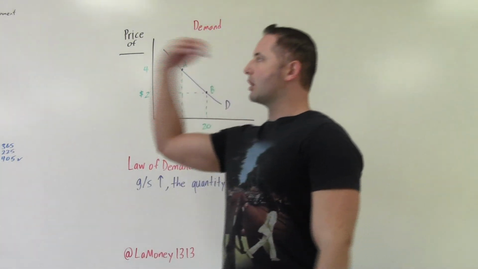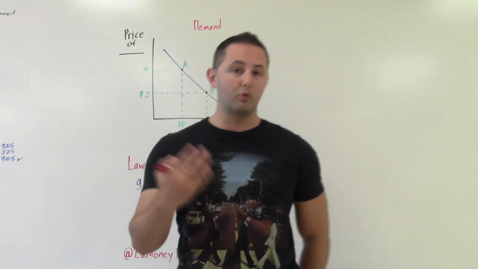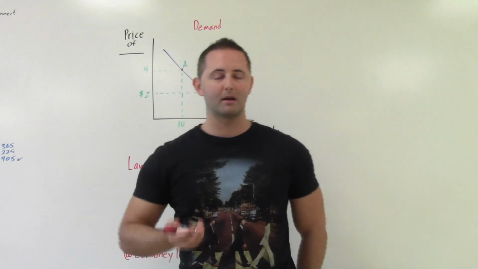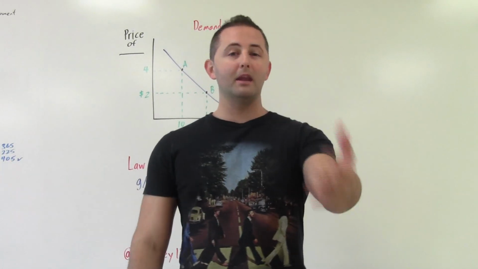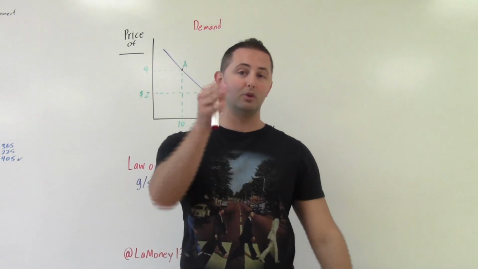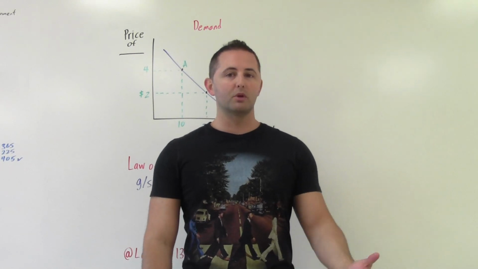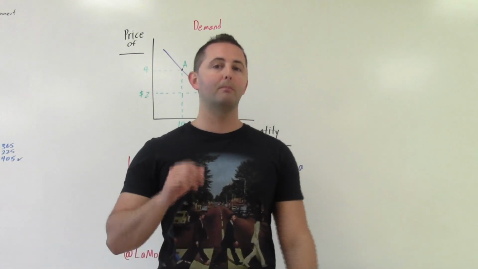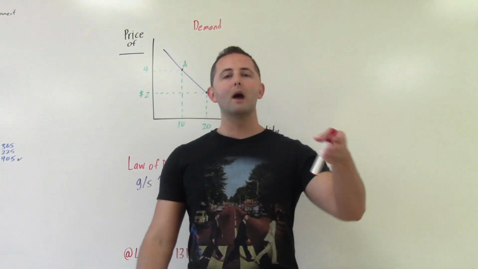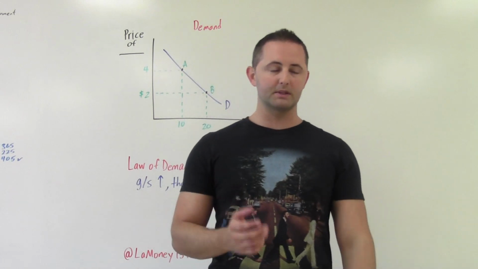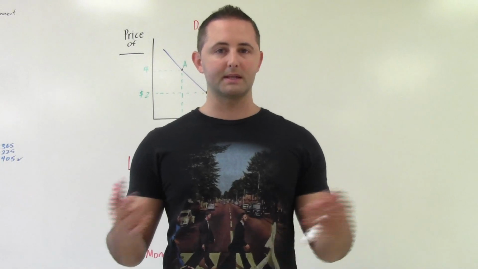So let's start off with a really easy example that we can relate to. Let's take it down to something that we probably can relate to a little better than buying a Lambo: a pack of Skittles. Let's assume that, like any normal person in the world that has good taste, you like Skittles. What's going to influence whether you buy Skittles or not, or how many you buy? Well, probably the biggest determination is going to be the cost. So let's assume that $1 is the normal price for a pack of Skittles. If you go to the store and they're $1, you're going to buy one pack. Let's say that that's standard.